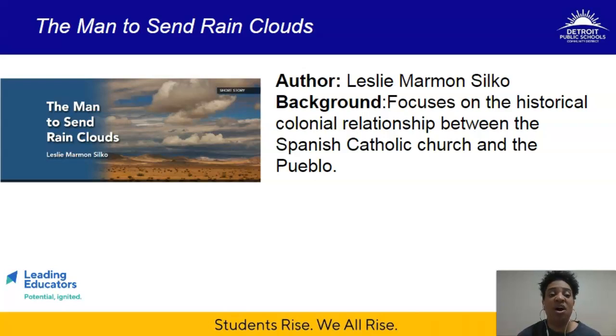All right, so author Leslie Marmon Silko, and remember that this particular text focuses on the historical colonial relationship between the Spanish Catholic Church and the Pueblo people, keeping in mind that the text does not take place or is not set during that time. However, the people who are in this text are likely descended from those individuals from the first encounter, and that really does shape their interactions. This is why background information is so important. And you responded to some reflection questions about that yesterday.